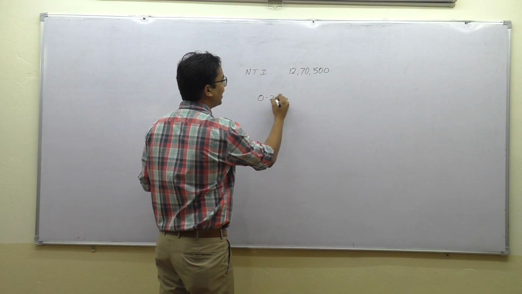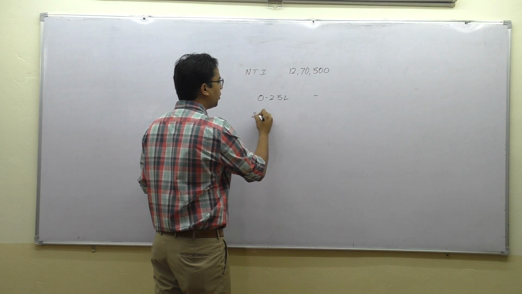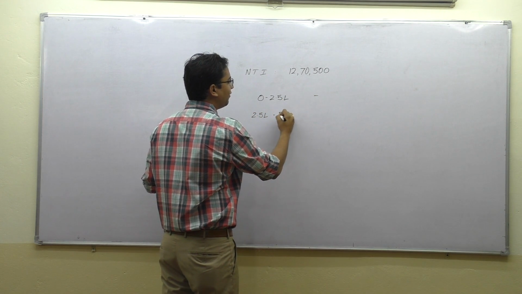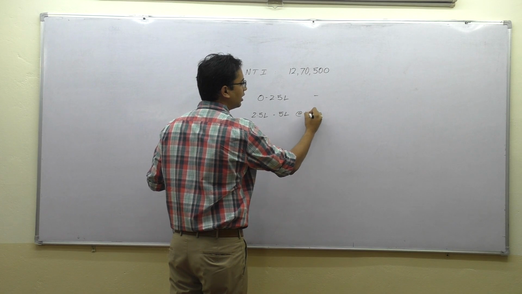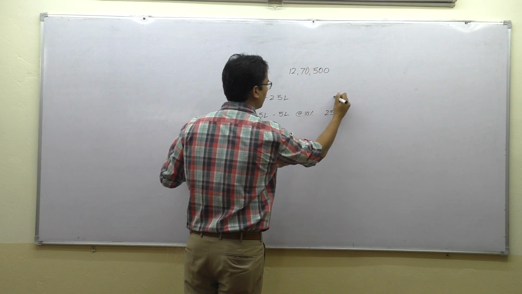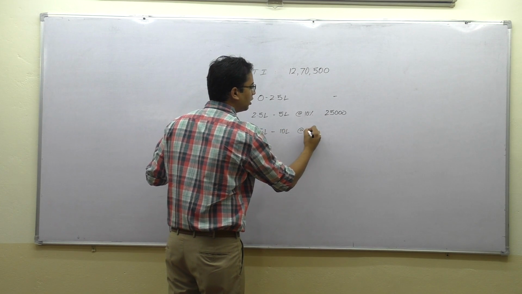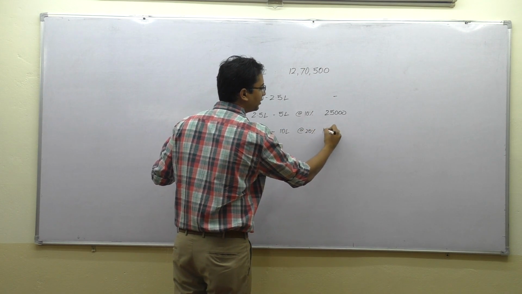0 to 2.5 lakhs. Nil, very good. 2.5 lakhs to 5 lakhs, 25,000, okay. 5 lakhs to 10 lakhs at the rate of 20%.